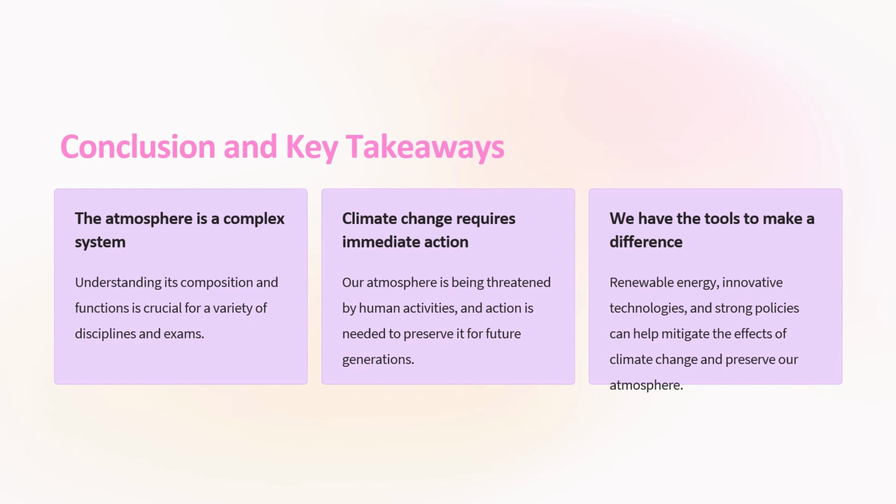Conclusion and key takeaways: the atmosphere is a complex system. Understanding its composition and function is crucial for a variety of disciplines and exams. Climate change requires immediate action. Our atmosphere is being threatened by human activities and action is needed to preserve it for future generations. We have the tools to make a difference. Renewable energy, innovative technology, and strong policies can help mitigate the effect of climate change and preserve our atmosphere.